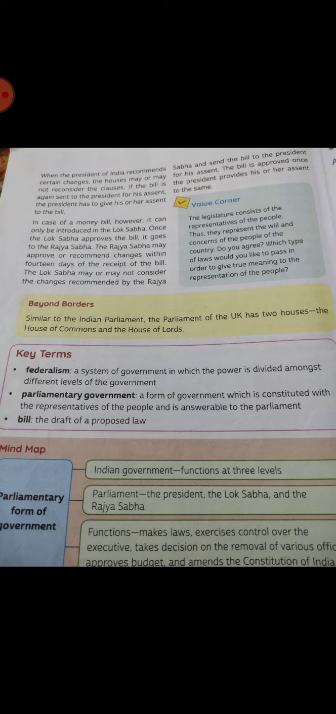उसको राज्य सभा को अप्रूव करना पड़ेगा within 14 days. लोकसभा may or may not consider the changes recommended by the Rajya Sabha and send the bill to the president for his assent. If the Rajya Sabha will clear that bill, वो bill directly president के पास जाएगा. In that case, it will not be required कि लोकसभा उसमें intervene करे. Then the bill is approved once the president provides his assent to the same. Alright, अगर वो bill approve हो जाता है तो president उसको green flag दिखा देता है कि it is ready